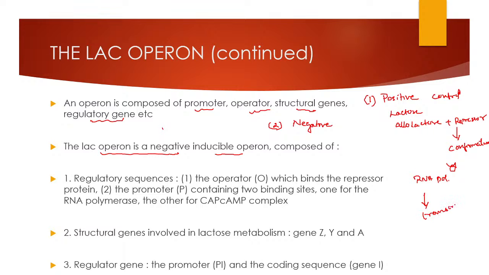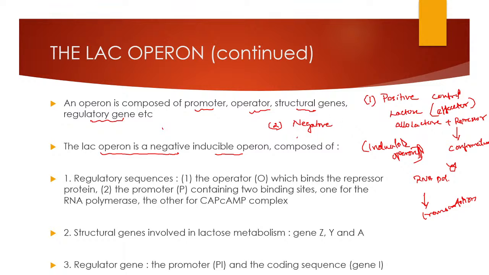So by the attachment of this effector molecule, you have changed the gene position into on. That is, you have switched on that gene. Such type of control is known as positive control, and you can also say that it is a type of inducible operon, because this operon is switched on by an inducer or effector or an activator. So this is known as an inducible operon.